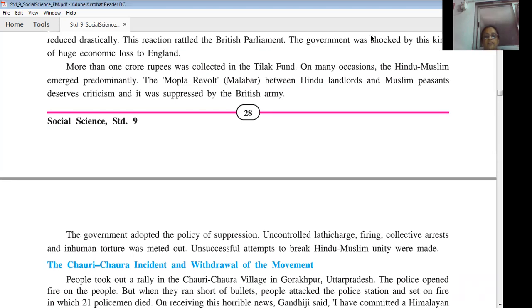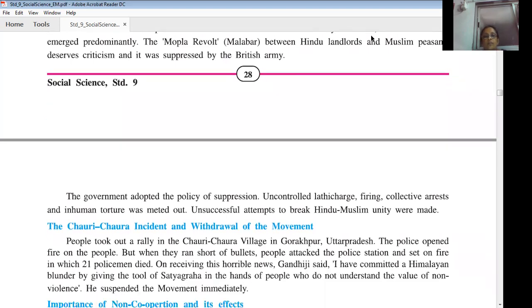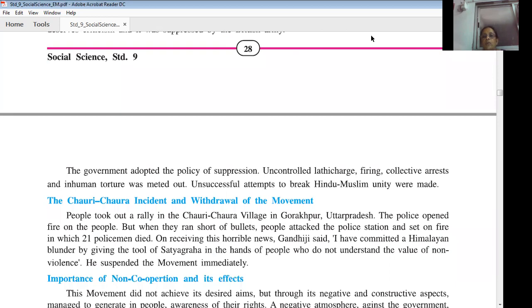The next one, the Chauri Chaura incident and the withdrawal of the movement. People took out a rally in Chaura village in Gorakhpur in Uttar Pradesh. That rally was going on peacefully. In the meantime, the police came there and opened fire on the people. But when they ran short of bullets, people attacked the police station and set it on fire, in which 21 policemen died.